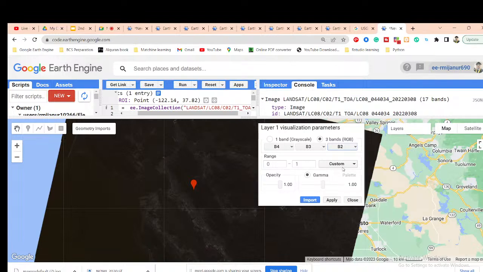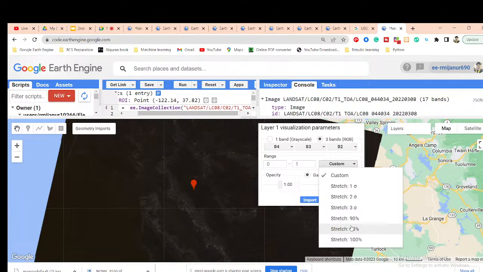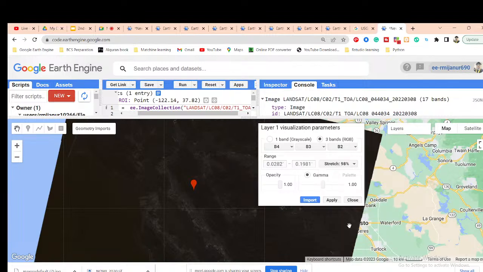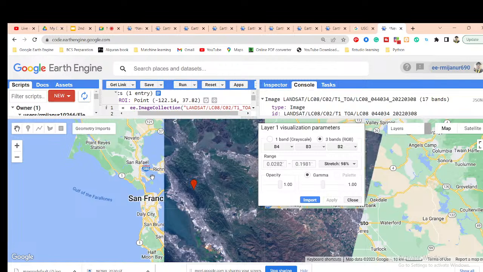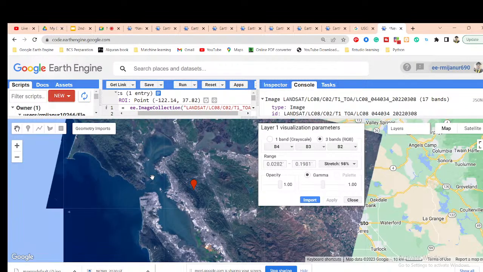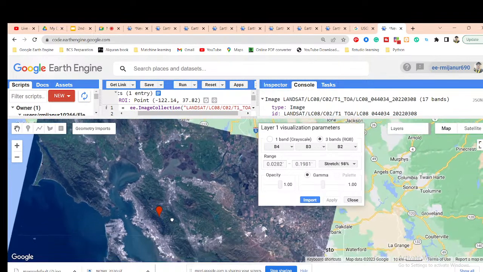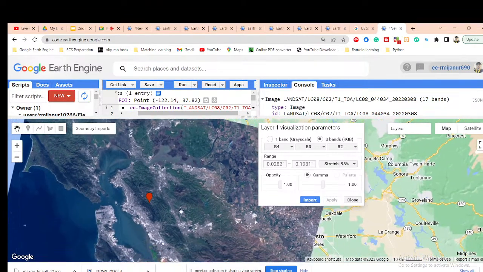It is also called RGB, the true color, or the natural color band combination. I also increase the stretch to 98% for a better-looking reflectance range and apply that. Now I get the true color composite, also called the natural color band combination.